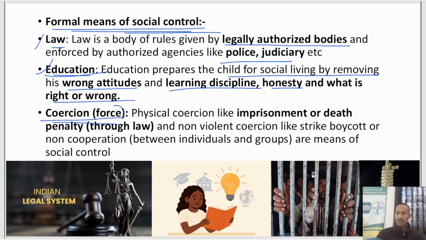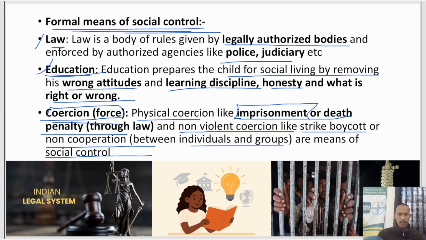Then coercion by force. Physical coercion like imprisonment or the death penalty through law, and non-violent coercion like strike, boycott, or non-cooperation between individuals and groups are also means of social control. For example, if some person commits a crime, say theft, he or she will be punished. Death penalty is given for different kinds of terrorism acts.